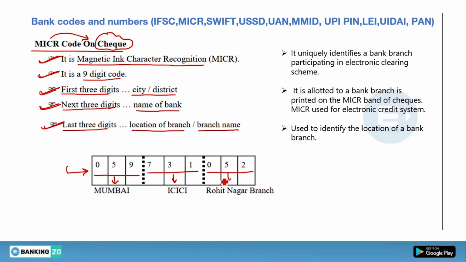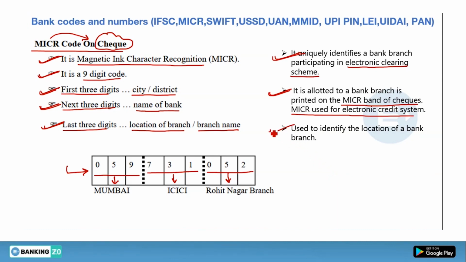So what is the purpose of the MICR code? It uniquely identifies a bank branch participating in the electronic clearing scheme. Basically, MICR code is used to recognize the authenticity of the cheque so that cheque clearance gets smoother. It is allotted to a bank branch and is printed on the MICR band of the cheque. MICR is used for the electronic credit system. Yes, this I have explained, that it is present on the band of the cheque. At the downside of the cheque, I will show you where the MICR code is written.